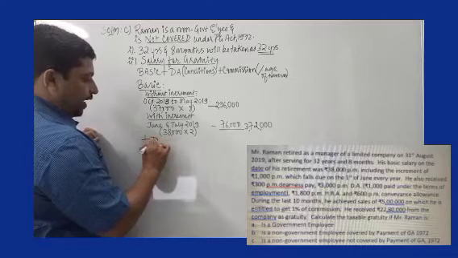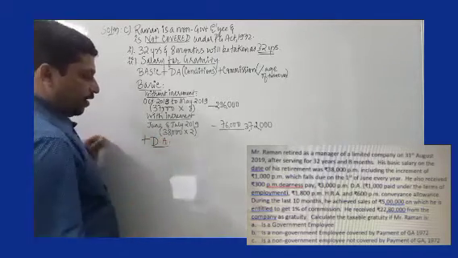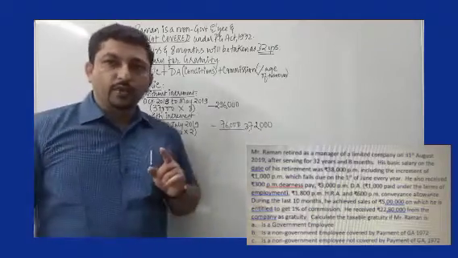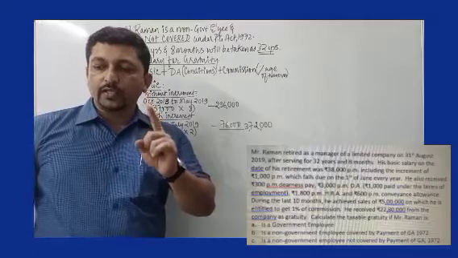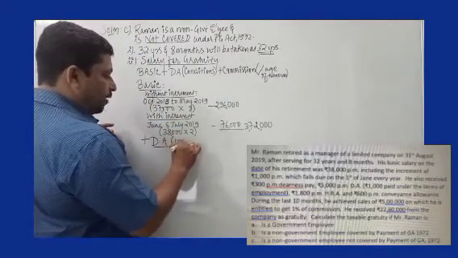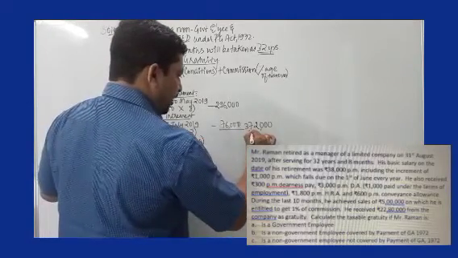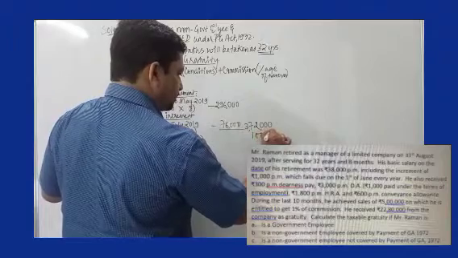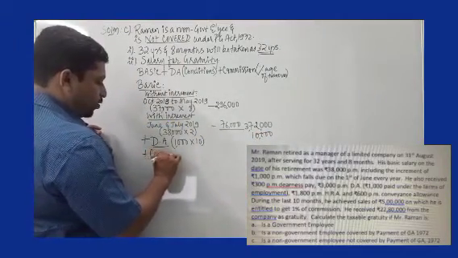Then we take DA, dearness allowance. Though DA is given as 3,000 per month, point to note, only 1,000 is included for retirement benefits. So what is included for retirement benefits only will be taken. So 1,000 into 10. That will be 10,000.